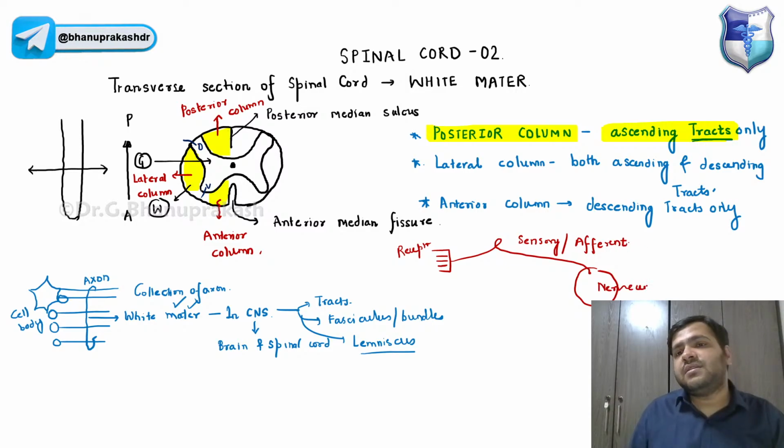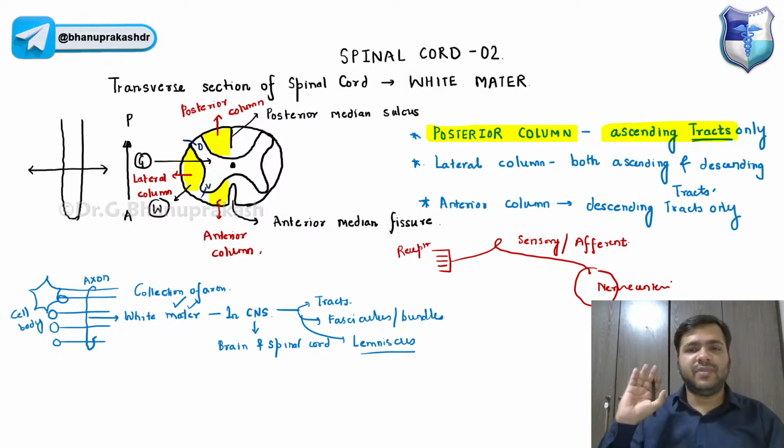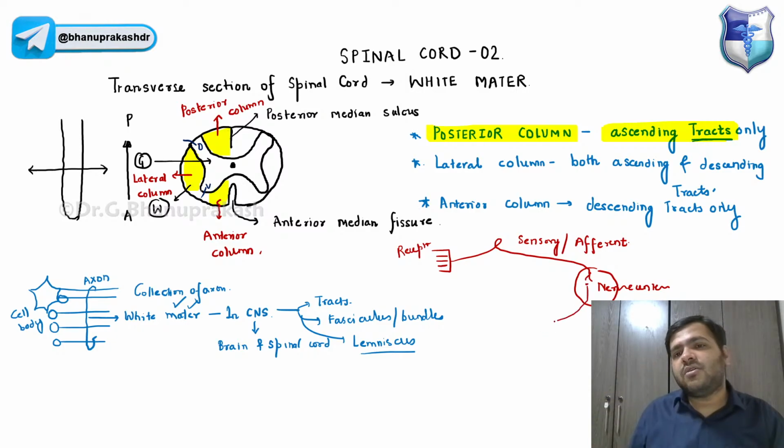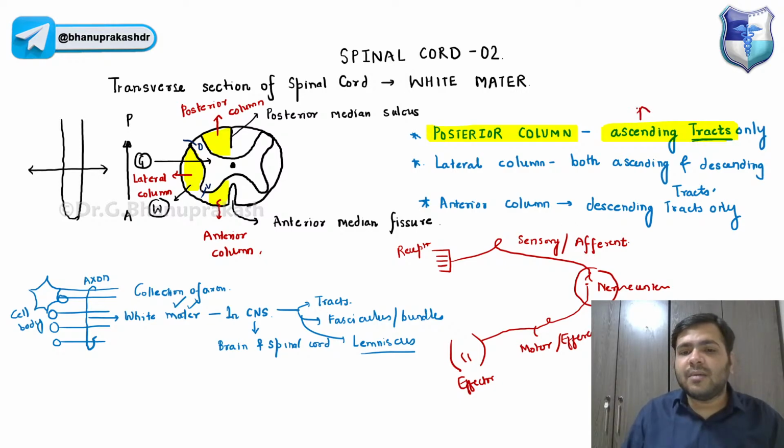We have two nerve centers in the body, the basic reflex arc. The nerve center is the brain and the spinal cord, right? From the brain and the spinal cord, obviously, it will come out and go to the effector. So this is the motor neuron, also called the efferent neuron. So when I say ascending tracts only, guys, I am actually talking about the sensory tracts today.